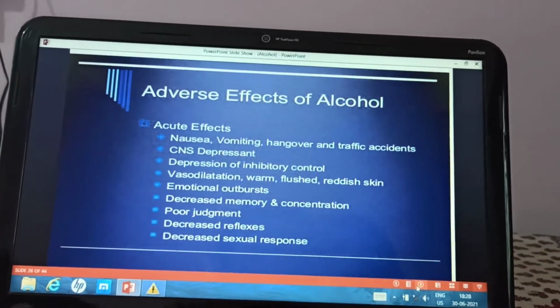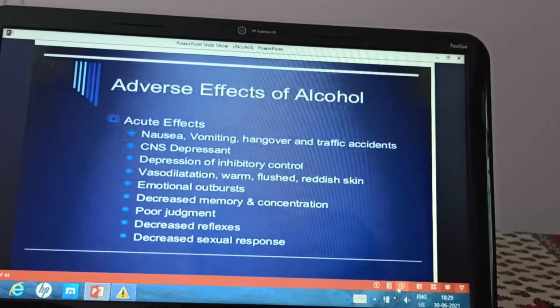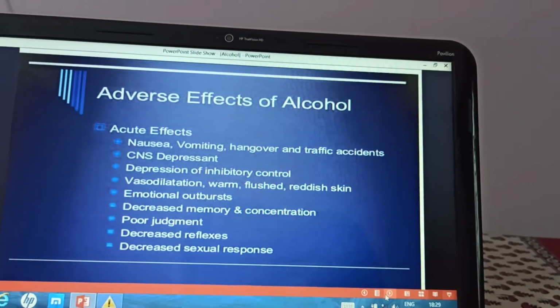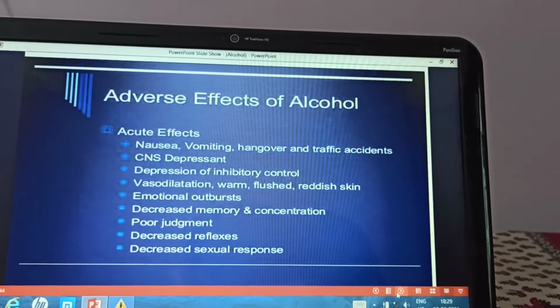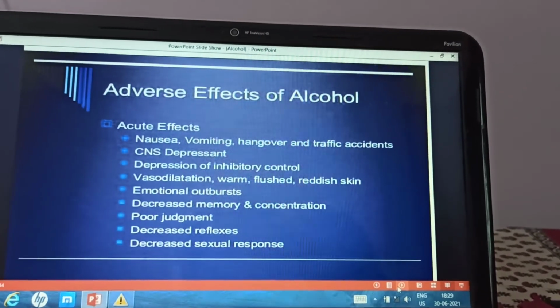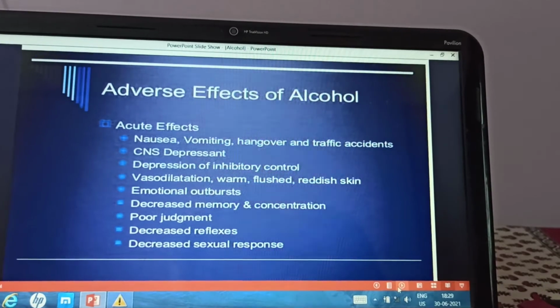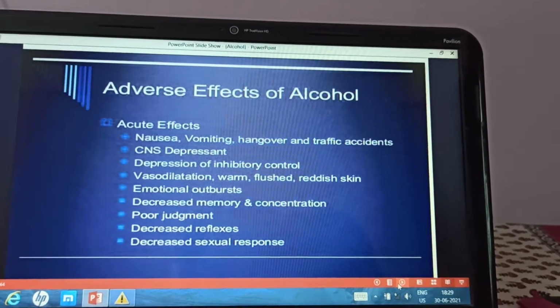Now coming to the adverse effects of alcohol, it can lead to nausea, vomiting, hangover and traffic accidents. It is a CNS depressant. It causes depression, and the inhibitory control will be lost. Vasodilation will be seen. Warm and flushed skin will be seen.